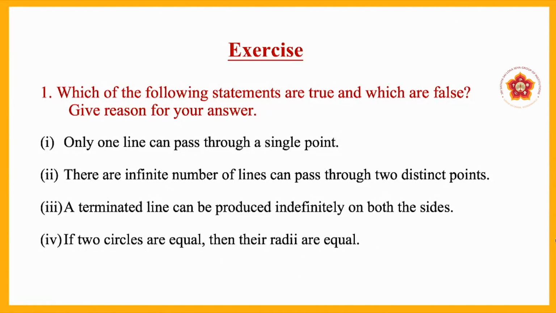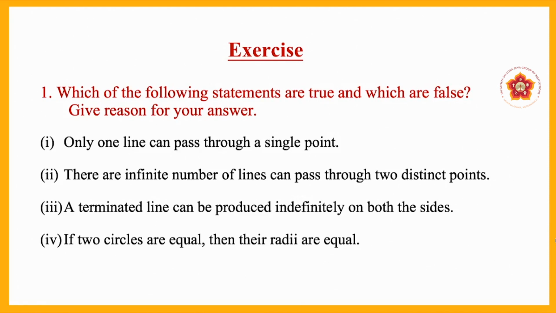Second one, an infinite number of lines can pass through two distinct points. Now, it is false according to the postulate. Now, let us move to the third one. A terminated line can be produced indefinitely on both the sides. We already learnt in the postulate it is a true statement. Therefore, the third one is true.